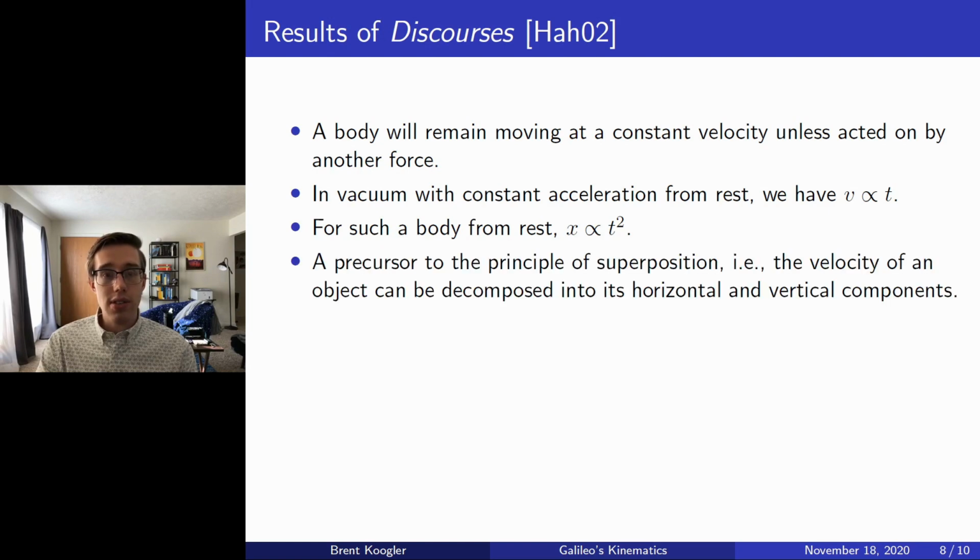Now, what's interesting, as discussed in the last example, is a precursor to the principle of superposition, the velocity being decomposed into its horizontal and vertical components, which was proposed by Galileo to describe motion. And then finally, we note that the trajectory of a projectile is a parabola, and this seems reasonable after considering the squared proportionality with time and distance when considering uniform acceleration. And thus, these give the main results of Galileo's Discourses, which are still considered relevant today in elementary kinematics.